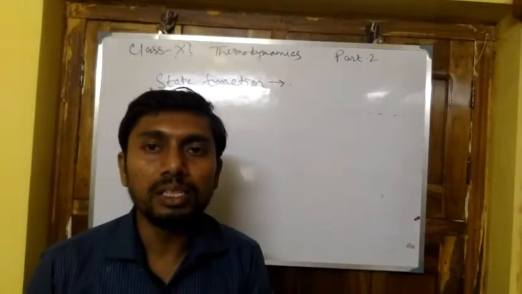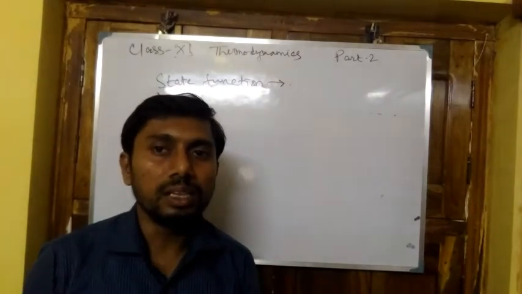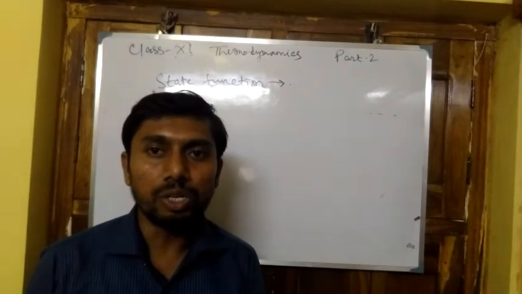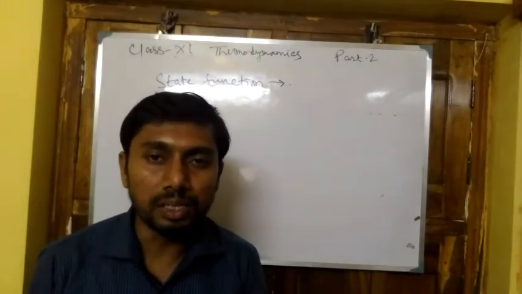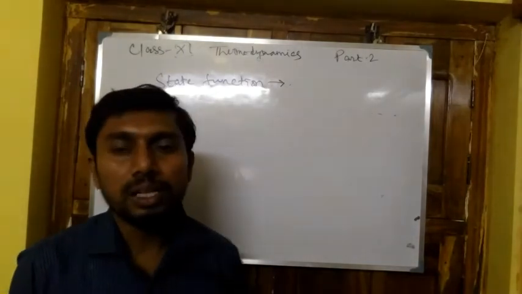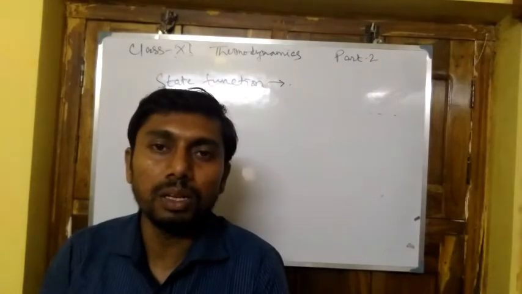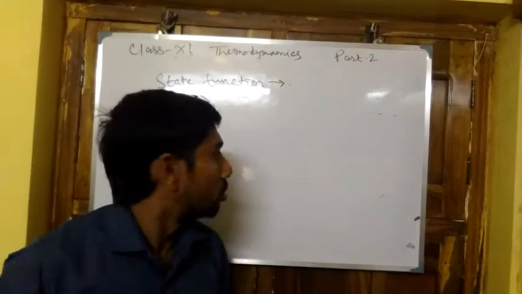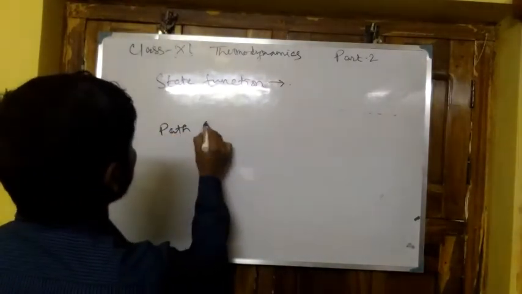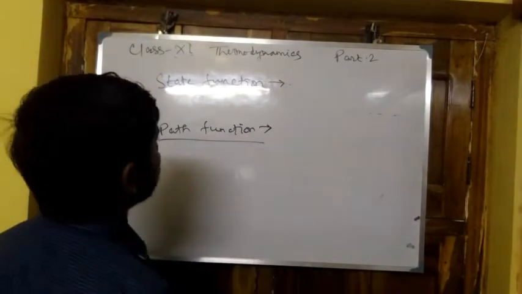So when the initial and final state are enough to calculate the change in these parameters, that is pressure, temperature, internal energy, entropy, enthalpy, Gibbs free energy, this is known as a state function. And when the initial state and final state are not sufficient to calculate the change in these parameters, it is known as a path function or path dependent function.